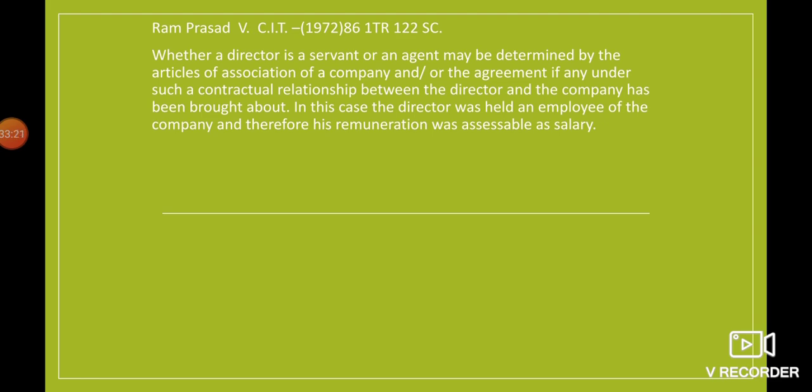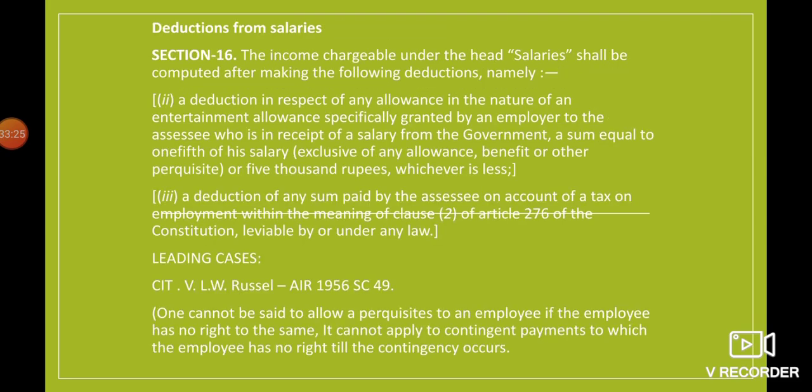So with this, I have already explained both the cases, CIT versus LW Russell, and in that case, it was held that in order for that 3,334 rupees to be taxable in the hands of the employee, he was supposed to complete a certain age.